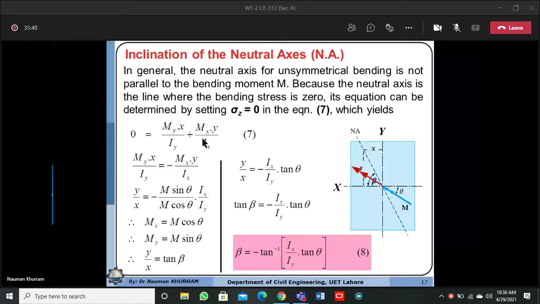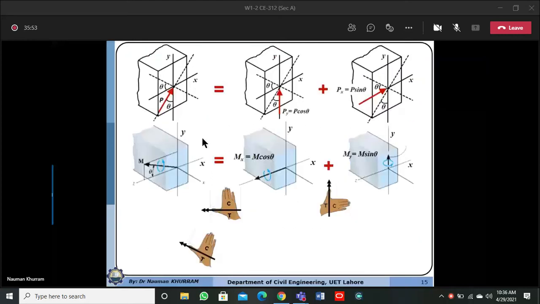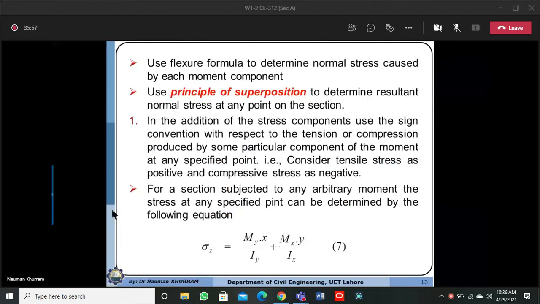We know one condition about the neutral axis: the stress must be equal to 0. In the equation that we have already derived, if we substitute the stress value equal to 0, it means the stress will be 0 along the neutral axis. Then we can determine the inclination or orientation of the neutral axis.